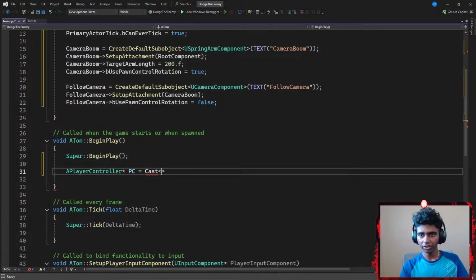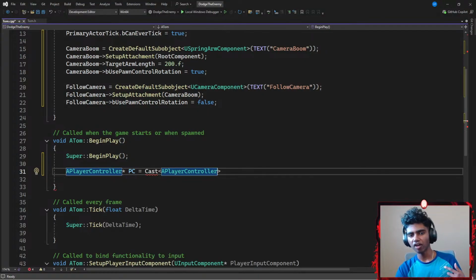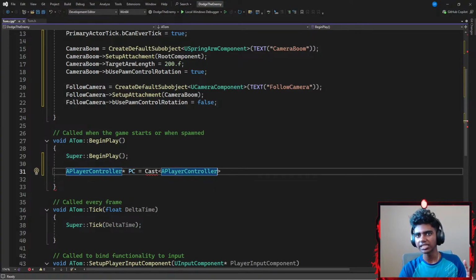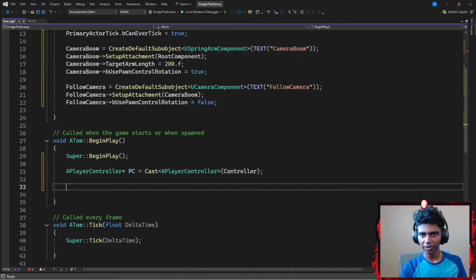Okay, so I'm gonna go with a cast in which I'm gonna have something like player controller. The other reason is that there could be many player controllers, because I could potentially have more than one character in a program. So I want to check if it's this exact Tom's character, this controller that I'm really having. Then I add parentheses and go with controller, then a semicolon.